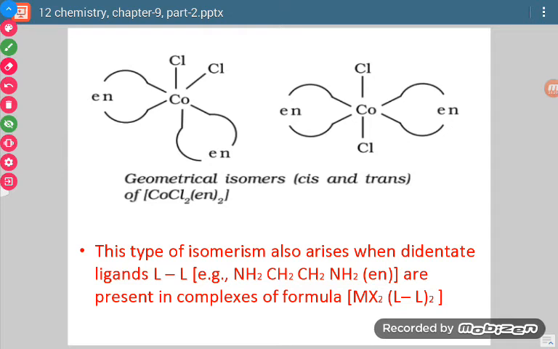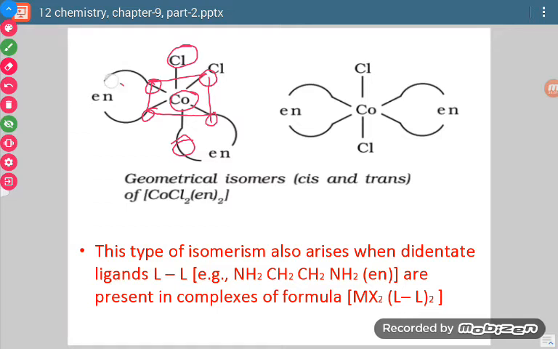Now don't confuse in this diagram. Here what we have shown, this is the central atom which is making 6 bonds. See, these are 6 bonds. 4 are at the 4 corners, okay, and one is above the plane and one is below the plane. Now what we have shown here is that there is presence of bidentate ligand. So one ligand will make 2 bonds.